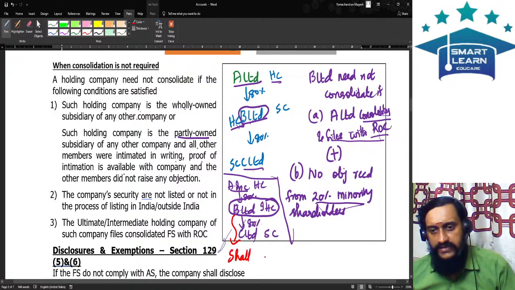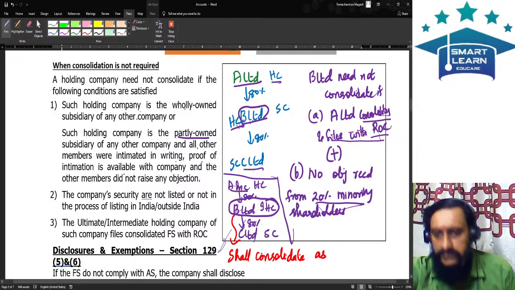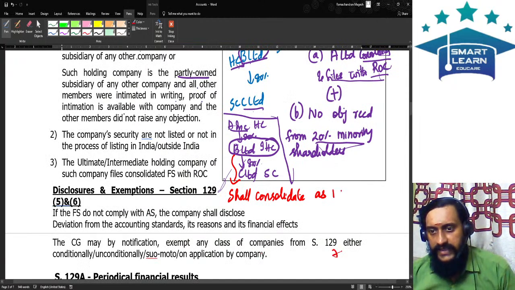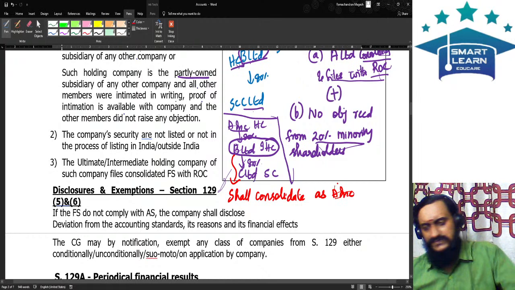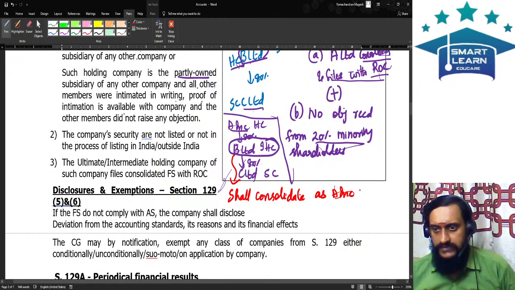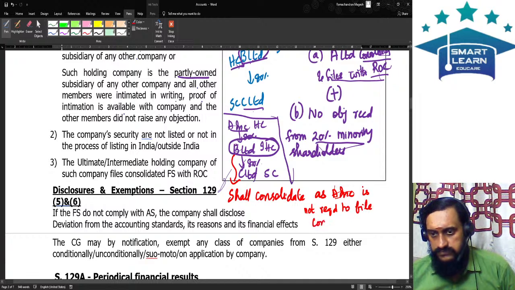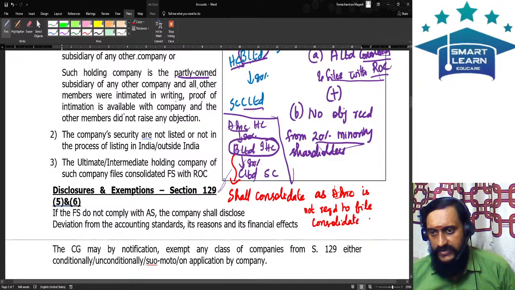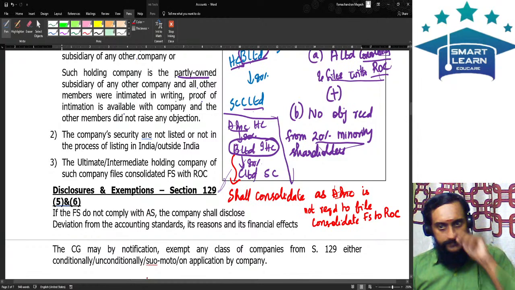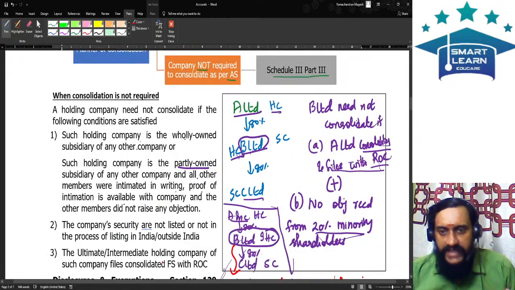Why should it consolidate? As A Incorporation is not required to file consolidated FS to ROC. In the B Limited example, whether consolidation is required: if all these conditions are satisfied, B Limited need not consolidate.